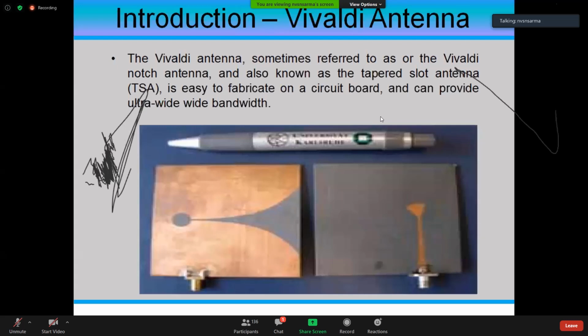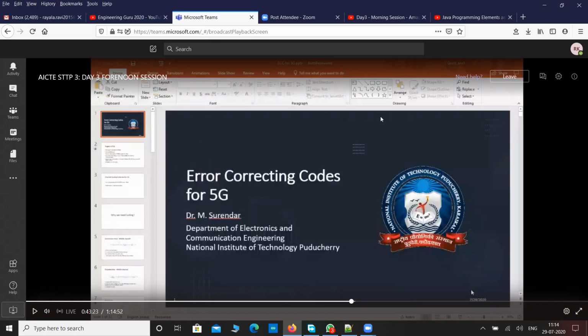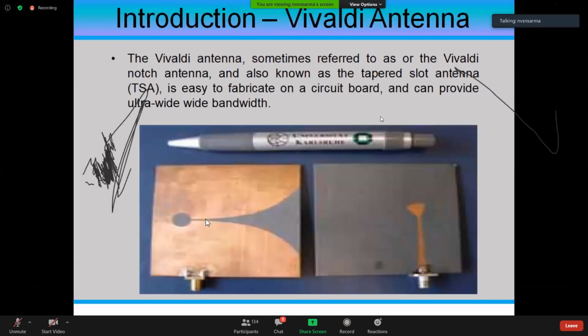A Vivaldi antenna is exactly a non-dispersive antenna. As you can see here, the feeding point is somewhere here. The waves are slowly expanded. How slowly you expand gives rise to a wider band of operation. Once the waves enter into this, this is a transition region. The initial portion of this opening out is considered the transition region, which will convert the proper electrical signals into electromagnetic waves, and then the waves are released from this region.